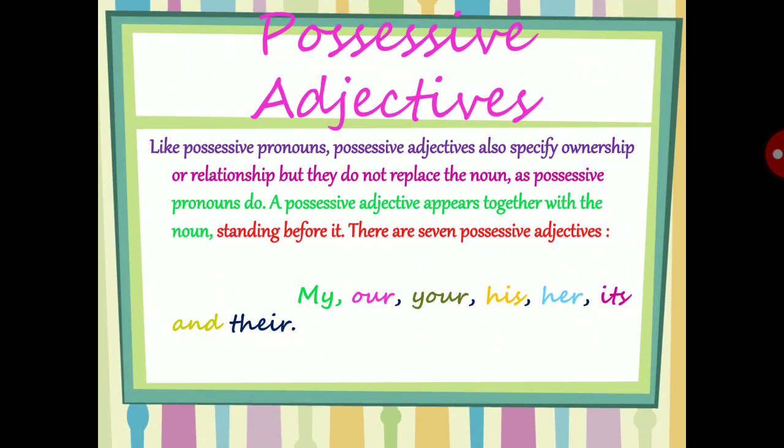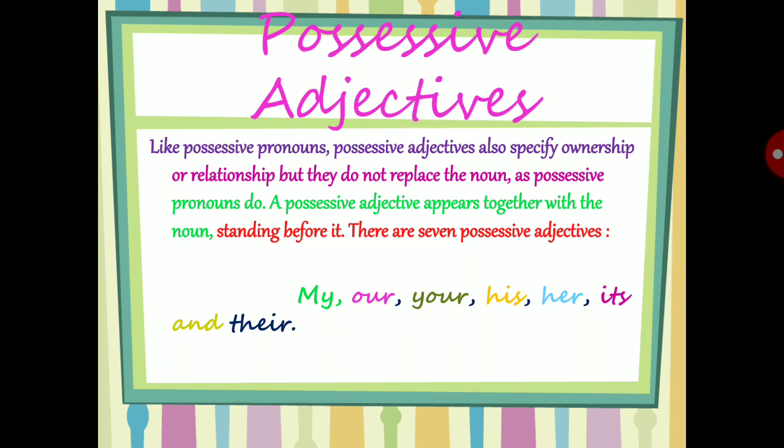That is the possessive adjective. Like possessive pronoun, yes, we have already studied pronouns and their types, in which we learnt about possessive pronoun, right? So if you remember possessive pronoun, then it won't be difficult for you to understand this possessive adjective.